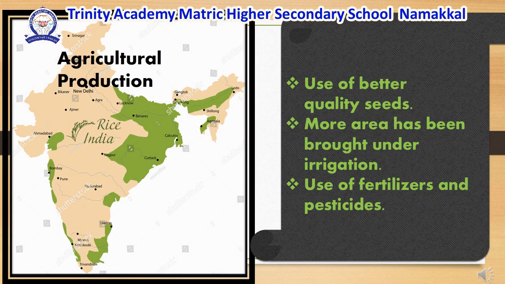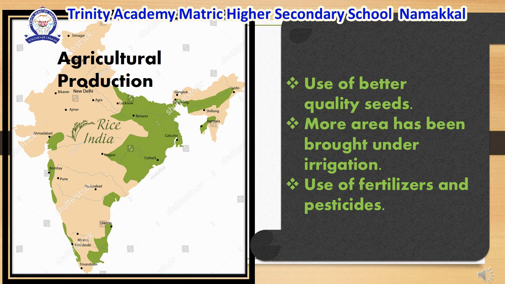Now we can see the next topic, agricultural production. Our total agricultural production has increased since independence. This is due to the following factors: use of better quality seeds, more area has been brought under irrigation, use of fertilizers and pesticides.